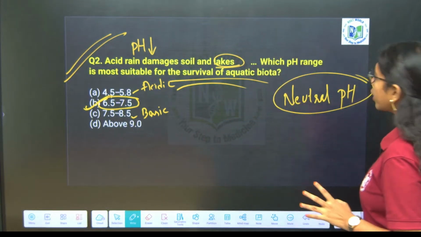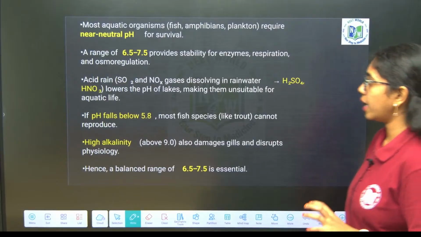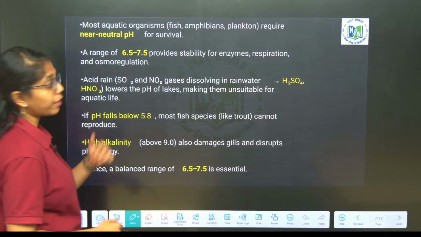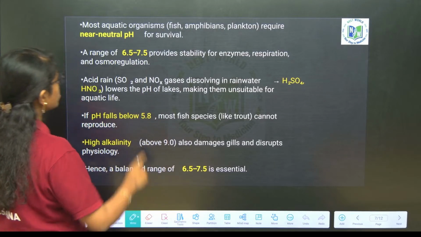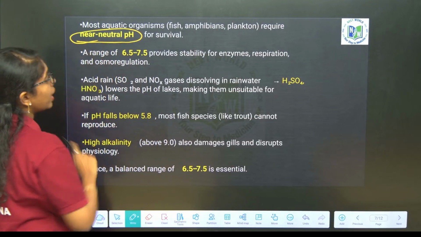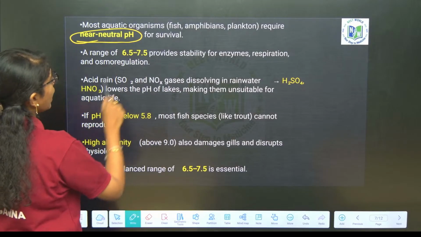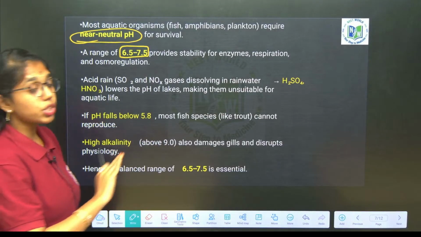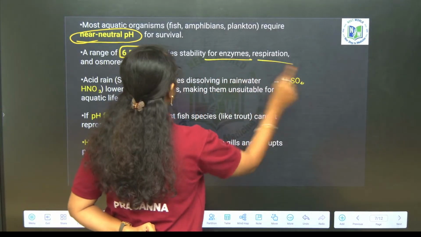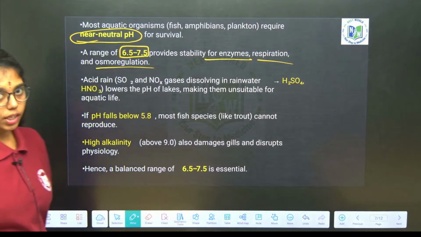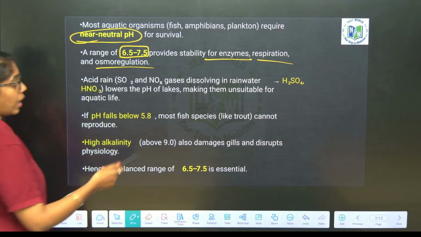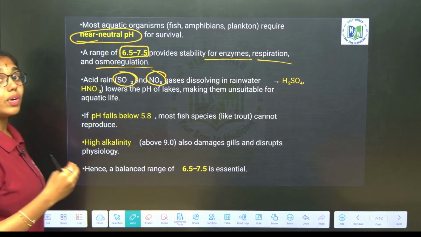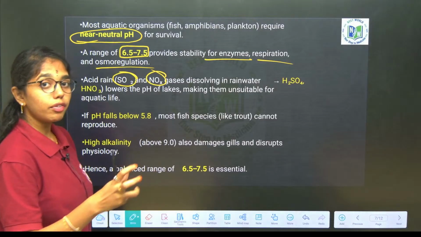Now look into the explanation as well, the theory. Most aquatic organisms like fishes, amphibians and planktons require a near neutral pH for their survival, and a range of 6.5 to 7.5 pH will provide stability for enzymes, respiration and osmoregulation. Acid rain includes sulfates and nitrate gases which will dissolve in the rainwater, and they will form what?